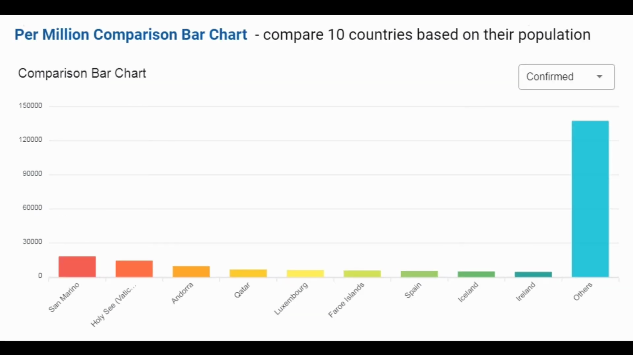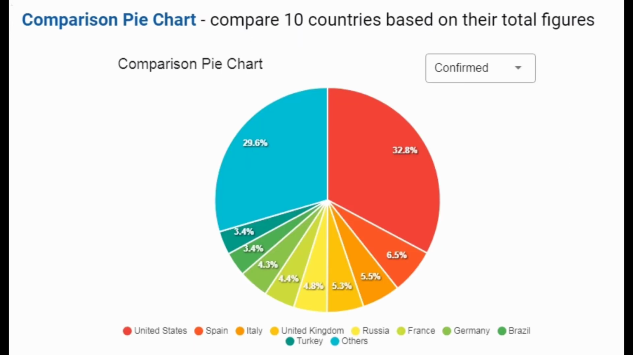And the next is the per million comparison bar chart. Compare 10 countries based on their population. The comparison bar chart looks like this, and you can also change it here by this bar to confirmed, active, recovered and death cases. It will automatically change the graph on your blog or website.